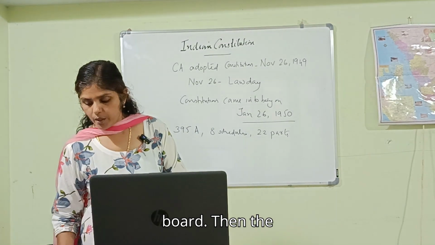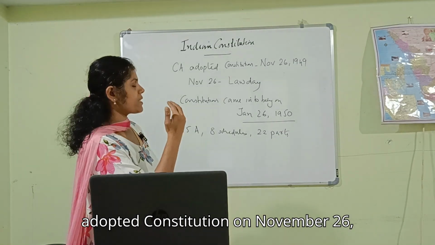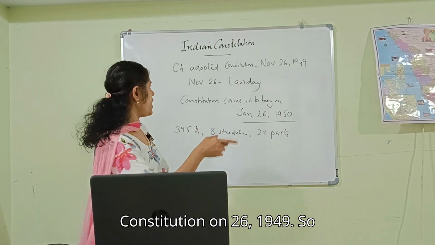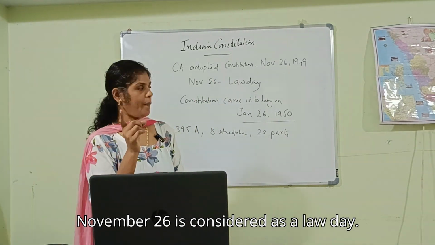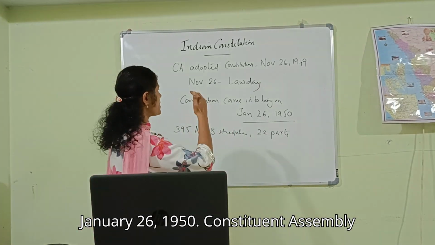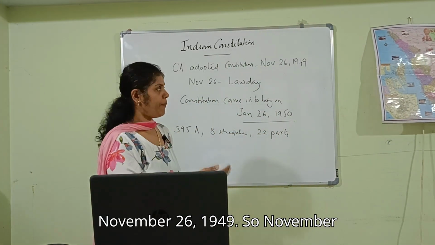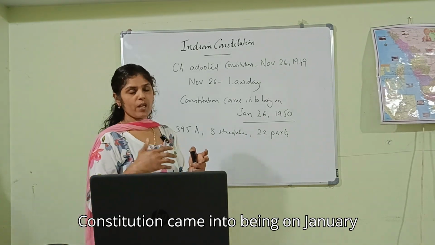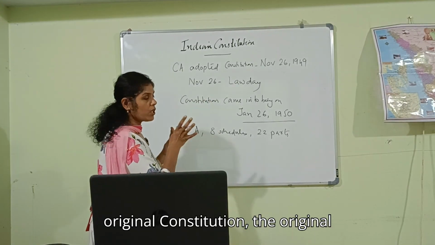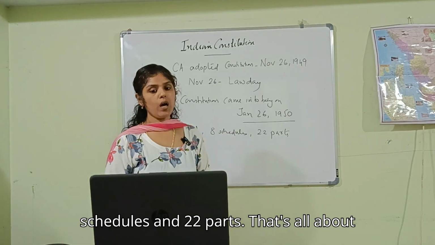The Constituent Assembly adopted the Constitution on November 26, 1949. So November 26 is considered as Law Day. Then the Constitution came into being on January 26, 1950. The original Constitution had 394 articles, 8 schedules, and 22 parts.